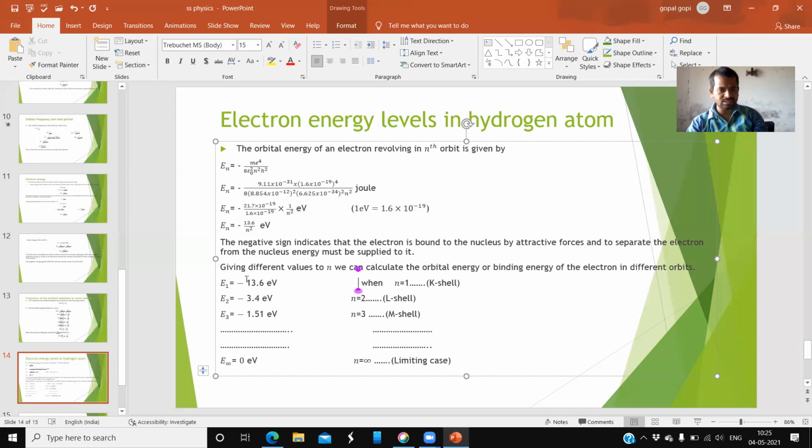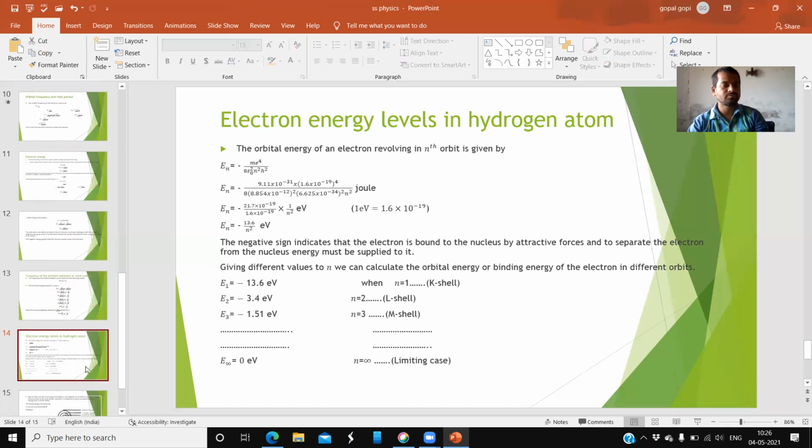So see what is happening. The negative term is slowly decreasing. With the negative, as this term decreases, the value is increasing. More negative means a smaller number; less negative is larger. So these are the K shell energy, L shell energy, and M shell energy of the hydrogen atom. At infinity, the hydrogen atom's energy is 0 electron volts.